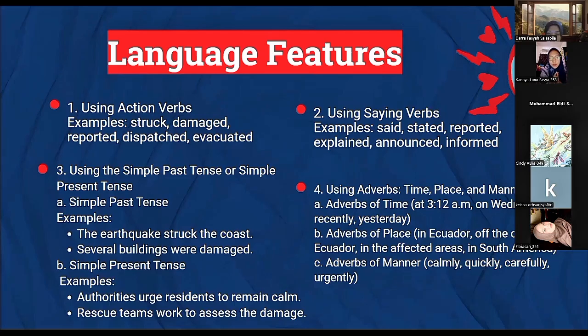Adverbs of time, for example, at 3:12 a.m., on Wednesday, recently, yesterday. Adverbs of place, in Ecuador, off the coast of Ecuador, in the affected areas in South America. Adverbs of manner, for example, calmly, quickly, carefully, urgently.